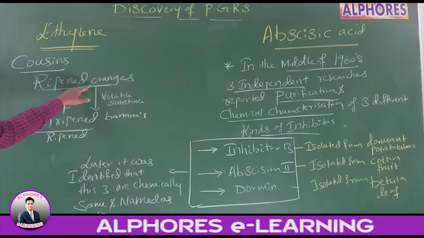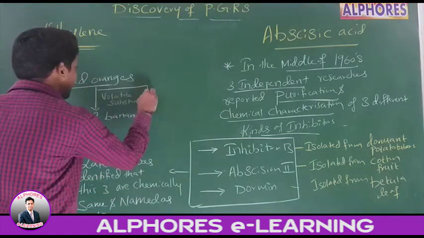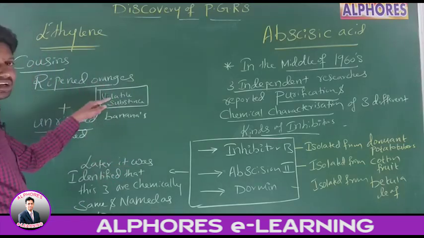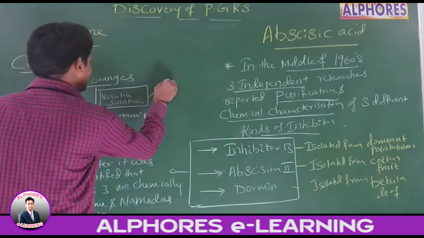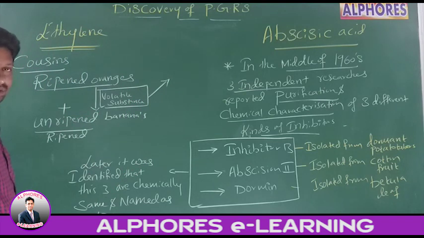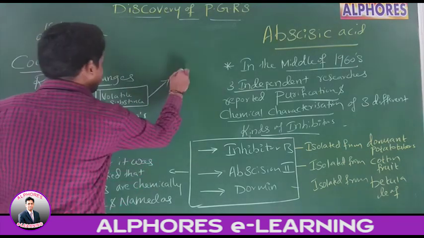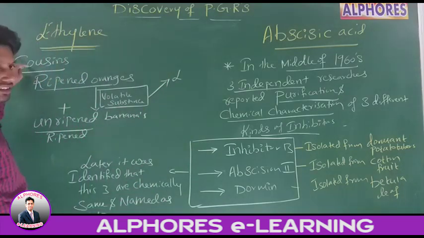In orange, which fruit is present? Hesperidium. We read in first year, a type of fleshy fruit. Yes or no? Later it was identified that this volatile substance is ethylene. This work was not done by Cousins.